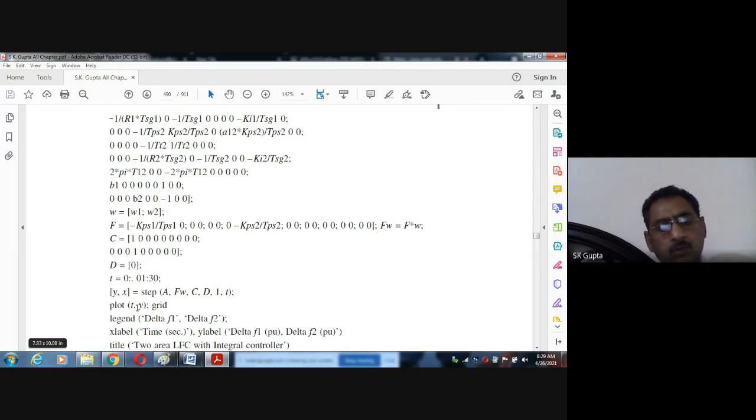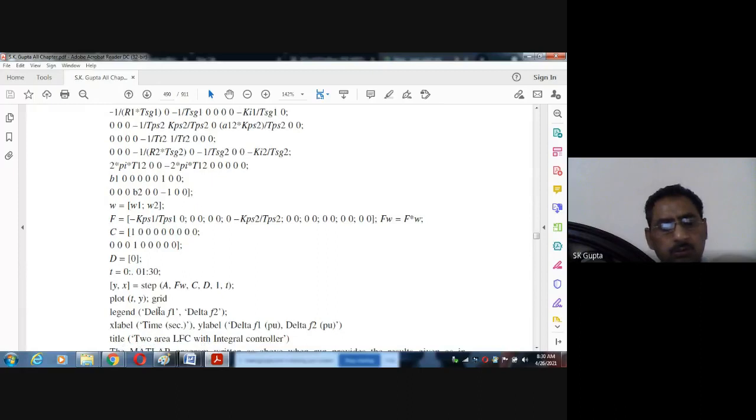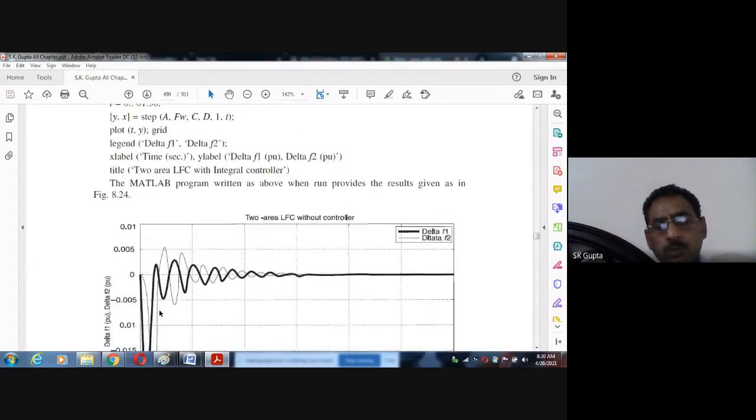When you write T equal to Y, what will come? For every small time step up to 30 seconds, it will calculate T and Y, meaning Y1, T1, Y2, T2, Y3, T3, like this, and that will be plotted here. That plot you can see here. It will be like this.